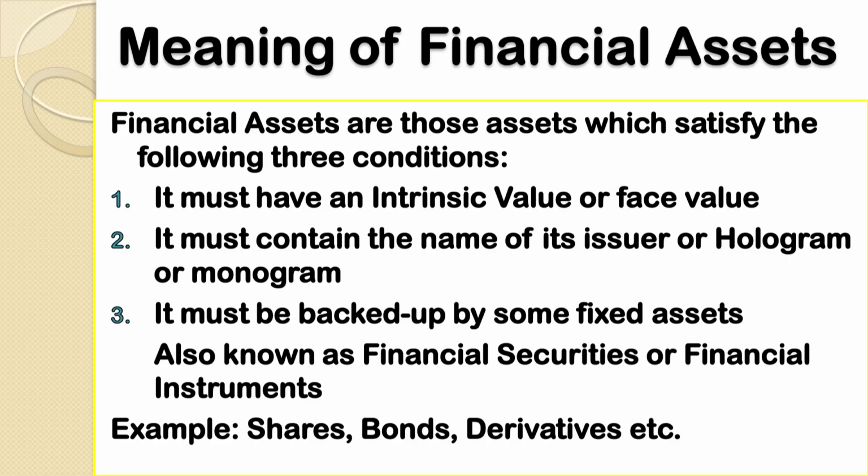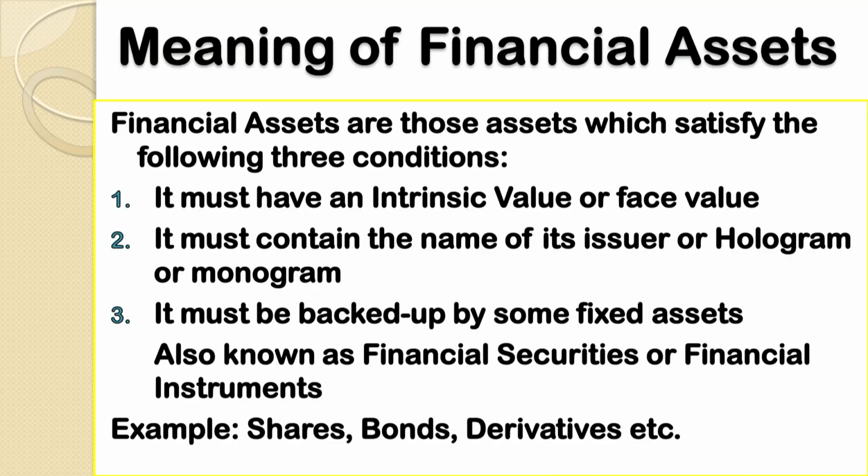suppose we take the example of a chair, table, fan or any light. It might contain the name of its issuing body, at the same time it might not. That means in the case of a non-financial asset, the name of the issuing body might be there, it might not be there. But if it is the case of a financial asset, then it must contain the name of its issuing body. So, the second point was the name of the issuing body. It must be present in the case of a financial asset.